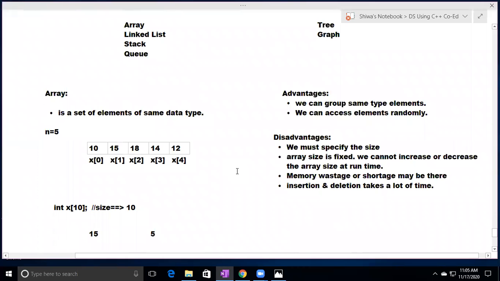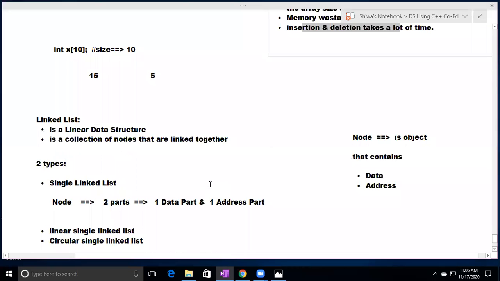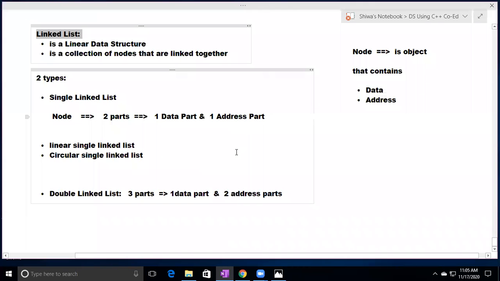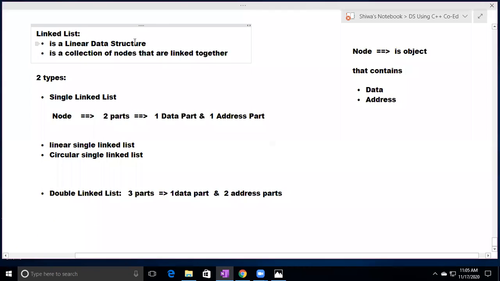So array has some drawbacks. In case of insertion and deletion, it takes a lot of time. Poor performance will be there. So to avoid those drawbacks, if our frequent operation is insertion and deletion, then we can go for linked list. Then what is linked list? This linked list is a linear data structure because we can form the sequence. It is the collection of nodes that are linked together.